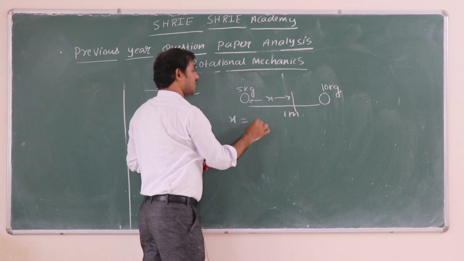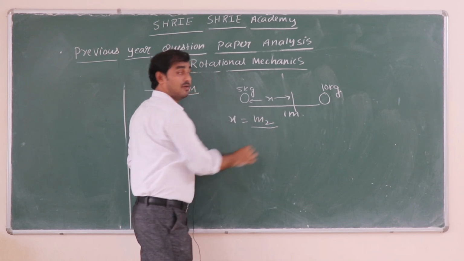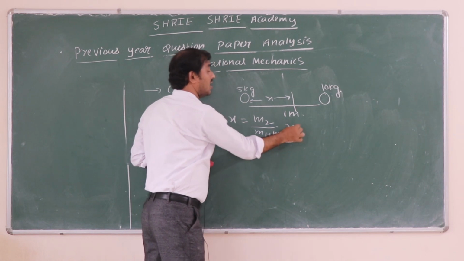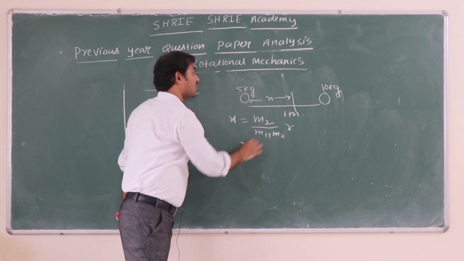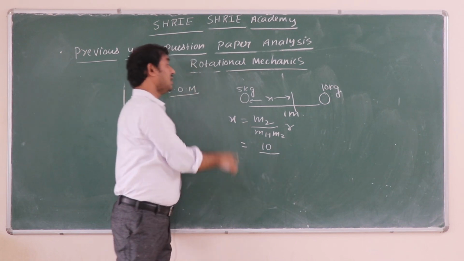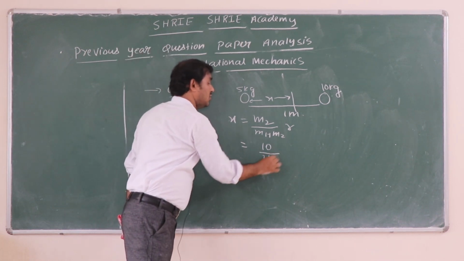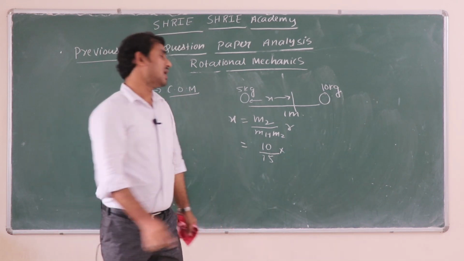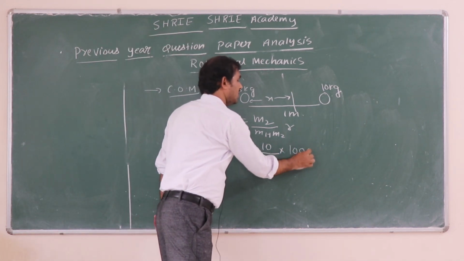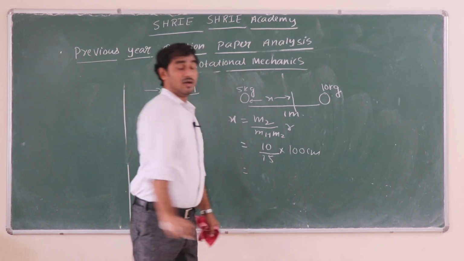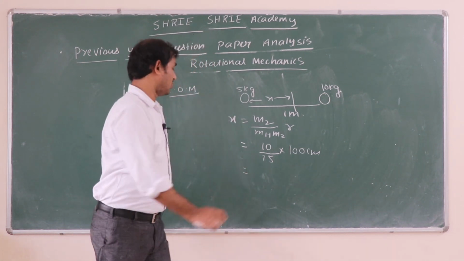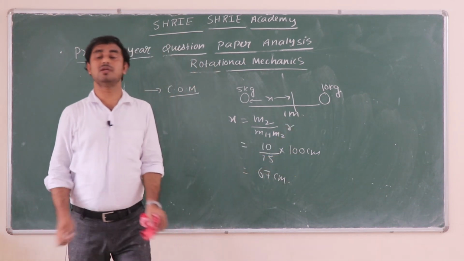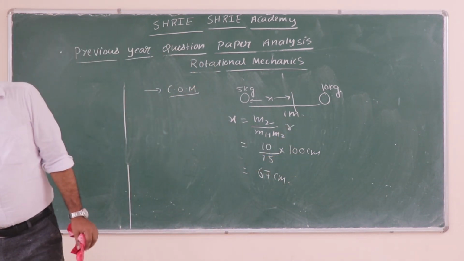So actually we take the other mass in the numerator: x = m2 divided by (m1 plus m2) into r, where r is the total distance. So m2 is 10, divided by 10 plus 5, which is 15, into r. The answer is given in centimeters, so you convert 1 meter into 100 centimeters. If you calculate this, you will get 66.66, so that comes out to be 67 centimeters. So a basic question from center of mass.